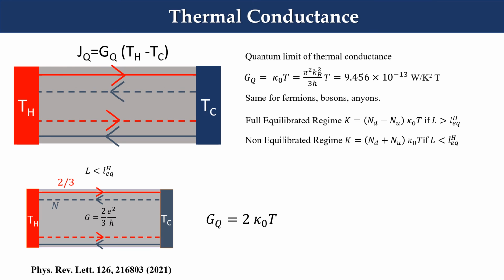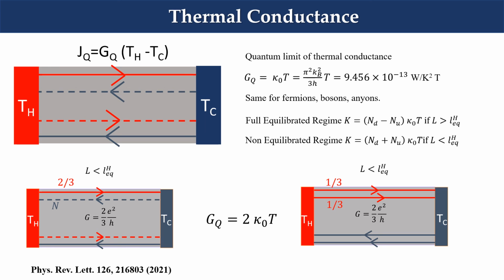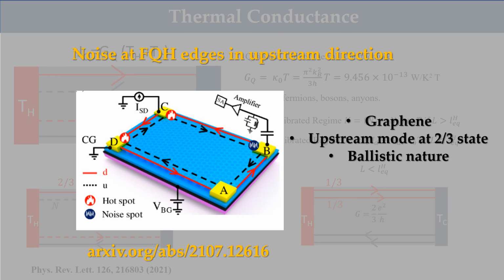In a recent measurement in graphene, thermal conductance for the ν = 2/3 state has been found to be 2κ₀T, in agreement with this regime. But a different edge structure for ν = 2/3, which is two co-propagating 1/3 edge channels, can also give rise to 2κ₀T conductance. So there remains a little ambiguity. Now to answer this, we can directly probe the upstream mode in the upstream direction via noise measurements, the details of which I will discuss in my poster presentation.